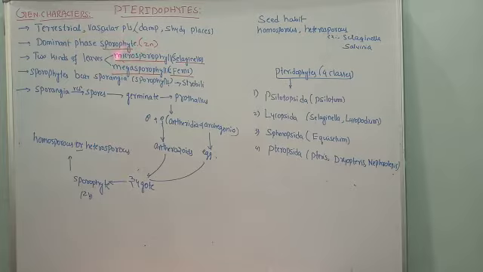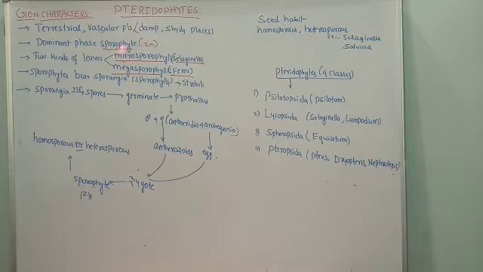Here the dominant phase of the plant body is called the sporophyte. We are familiar with this word sporophyte. Sporophyte means the plant body which is differentiated into root, stem and leaf and bears spores. Such plants are called sporophytes, and the nature of the plant is diploid. The plant body is the sporophyte because it is the dominant phase. It is not characterized by a thallus, but mainly by the sporophyte.